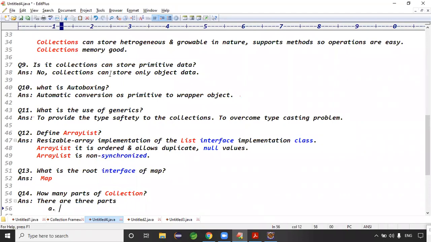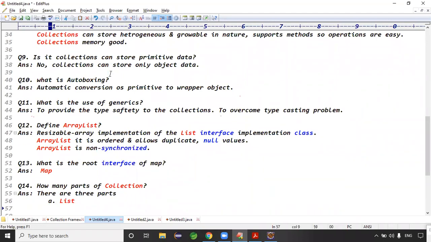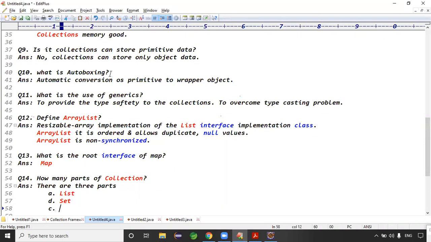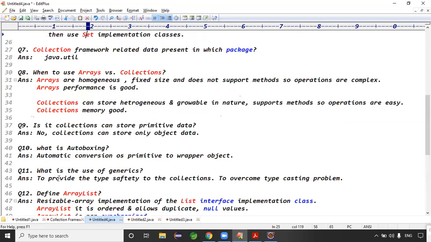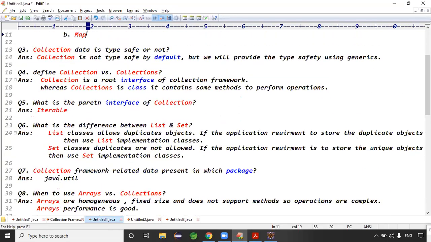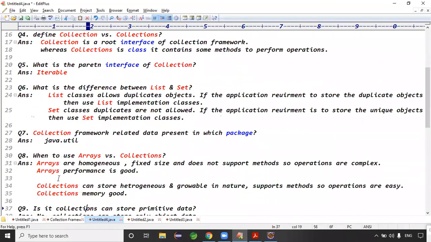List classes, set classes, and the third one is queue classes, right? Yeah, exactly. There are three parts, guys: list, set, and queue. That's all. The collection framework contains two parts, collection and map, but collection contains three parts: list, set, and queue, right? Exactly.